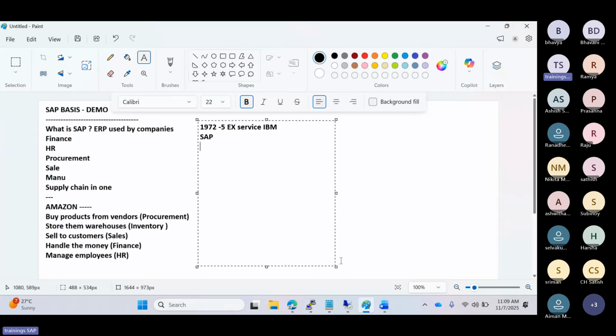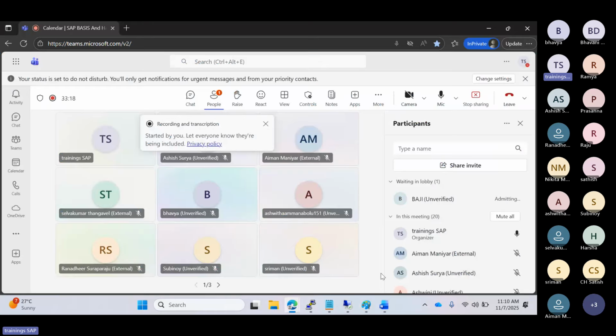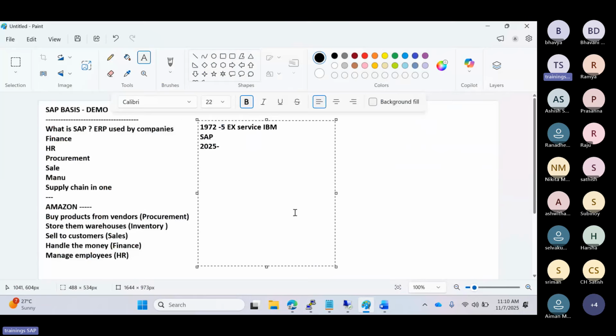From then till date, there have been a lot of changes, products, enhancements, deployment models, and new functionalities included in their services. 1972 till date is almost 53 years ago. Now they are ruling the IT market, because many companies use SAP for their businesses, small and large. So it's a global leader as well.